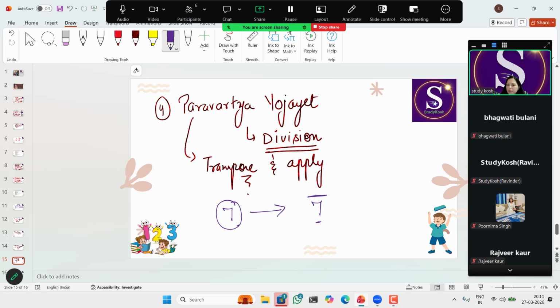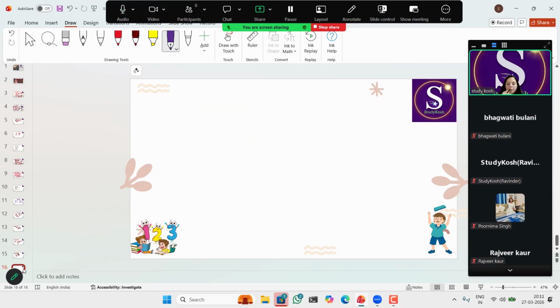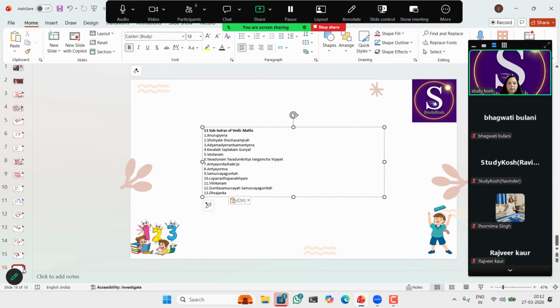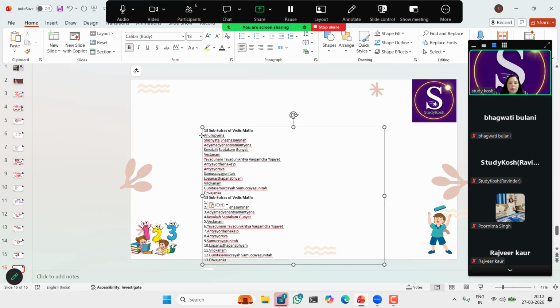Now, if I talk about sub-sutras, there are 13. So basically, they are the supporting formulas or sub-formulas, we can say.